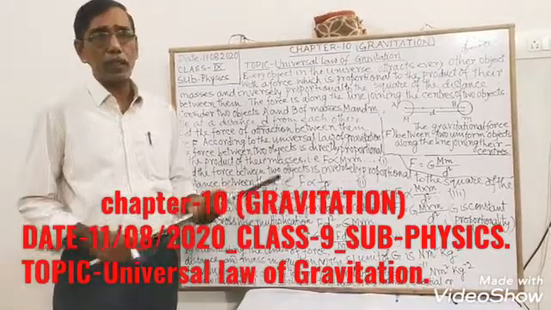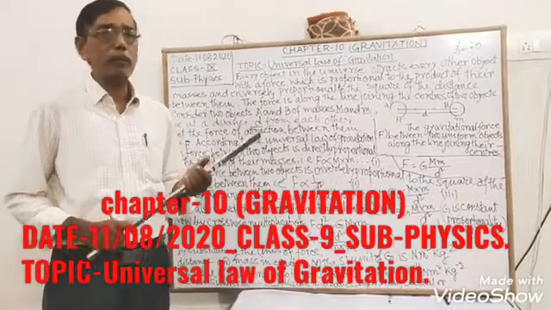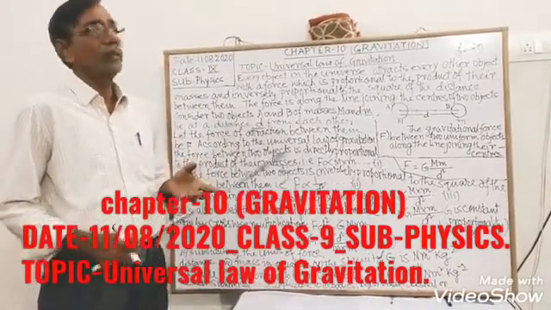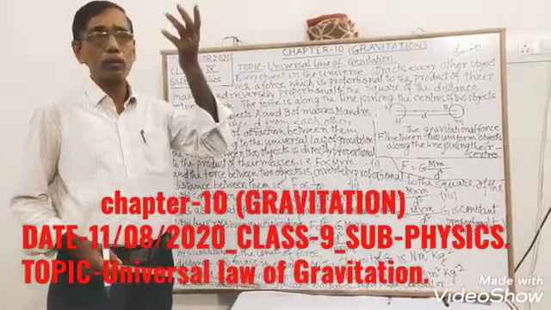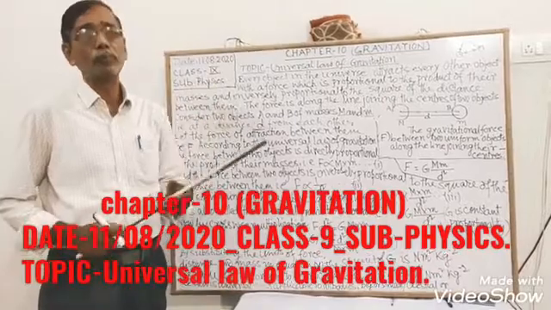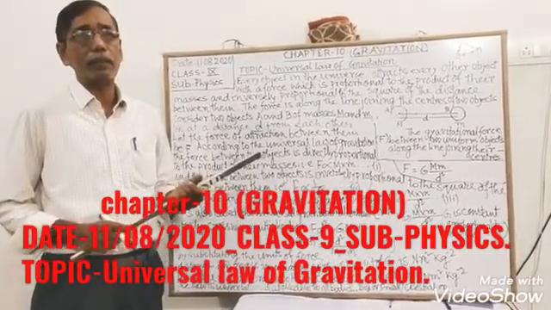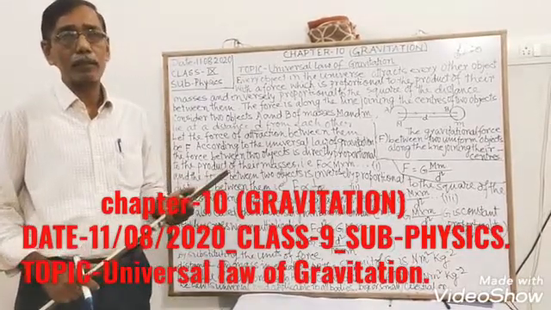In my previous class, I have already explained about gravitation. When we throw the ball above, after reaching a certain extent, it again falls towards the earth.